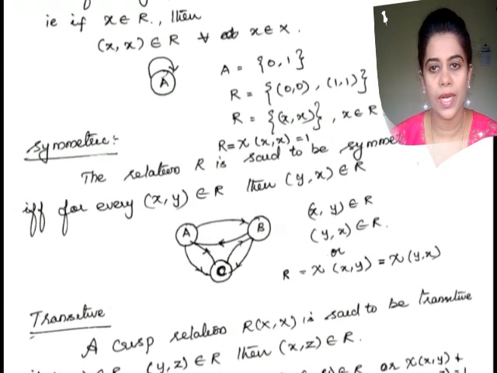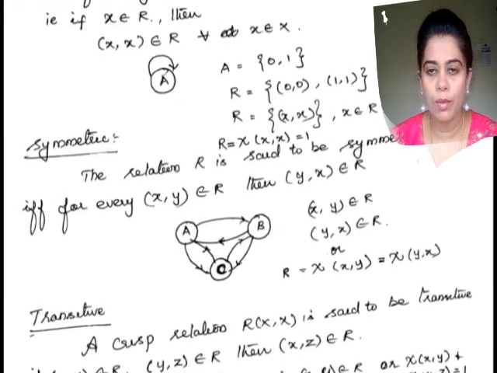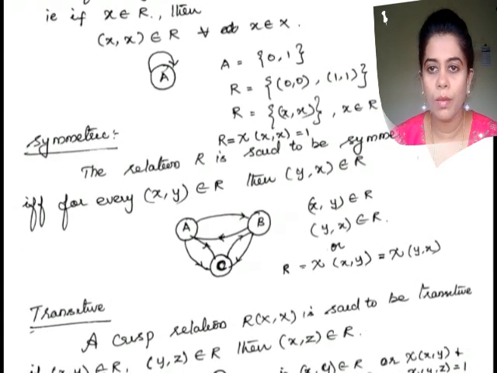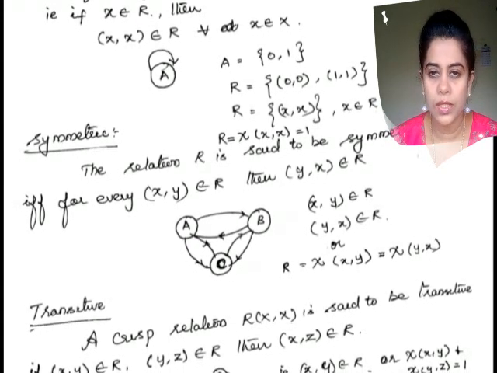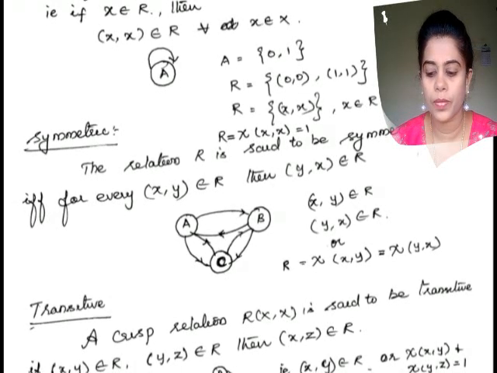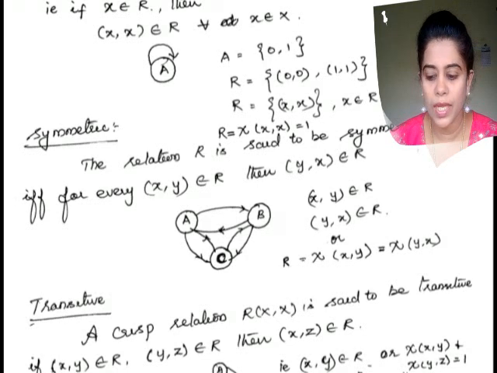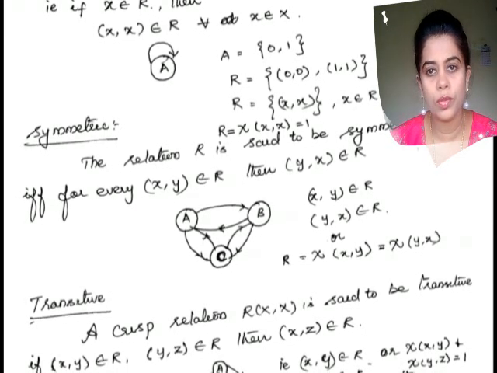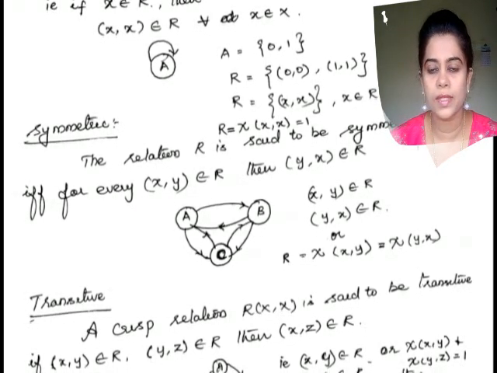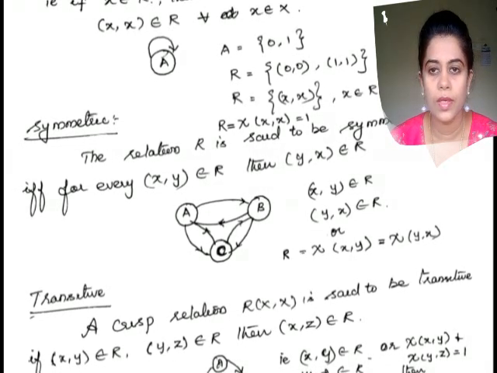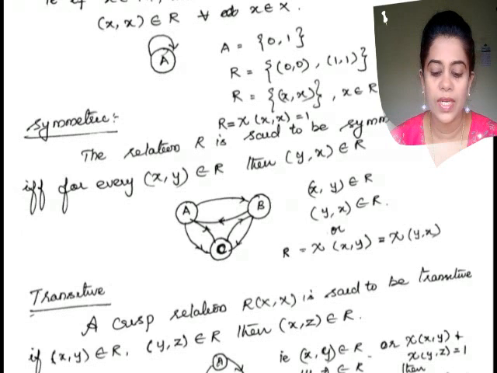So mathematically we can write it as, if (x, y) belongs to R, then (y, x) also belongs to R. So therefore, R equals chi of (x, y) equals chi of (y, x). That is symmetric. Next definition is transitive.